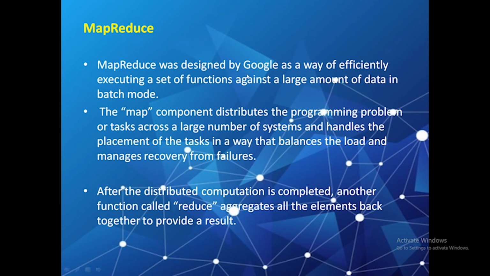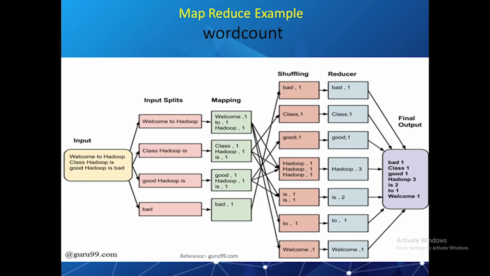MapReduce was designed by Google as a way of efficiently executing a set of functions against a large amount of data in batch mode. Basically, the MapReduce algorithm contains two important tasks, namely map and reduce. The map task takes a set of data and converts it into another set of data, where individual elements are broken down into tuples, that is, key-value pairs. After the map task is completed, the reduce task takes the output from map as an input and combines those data into a smaller set of tuples. You can see an example of MapReduce word count.